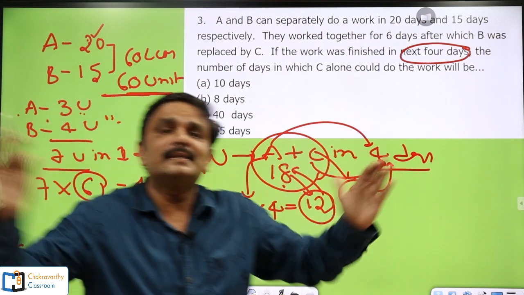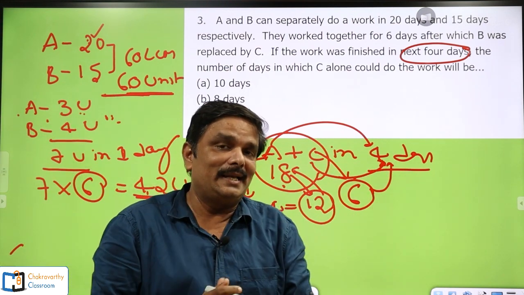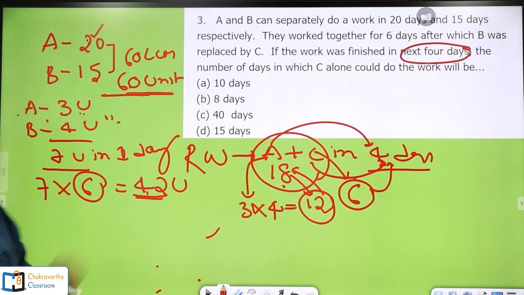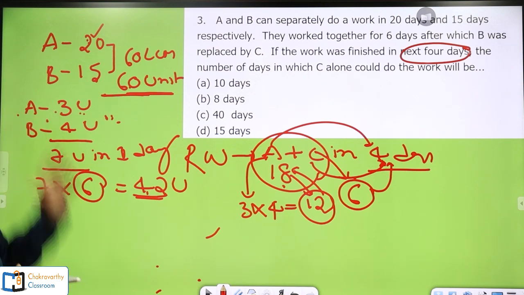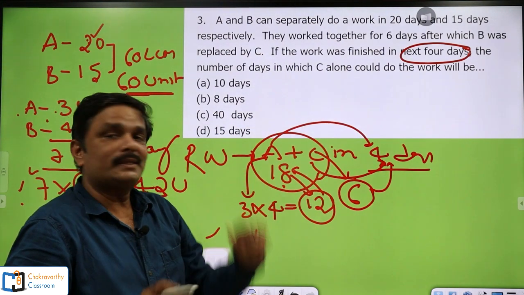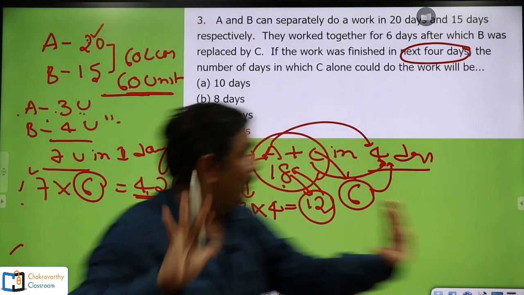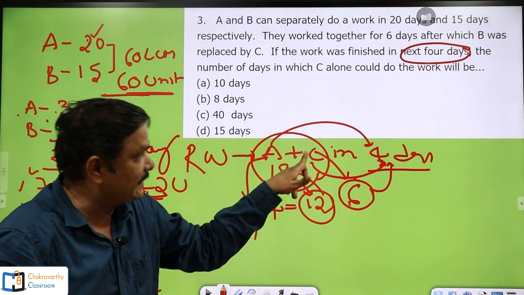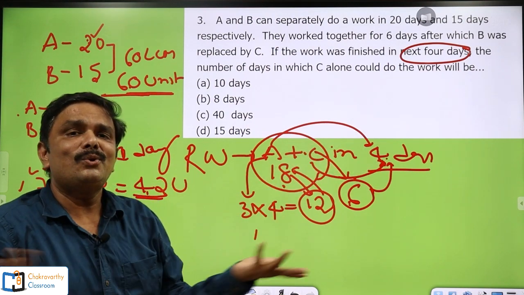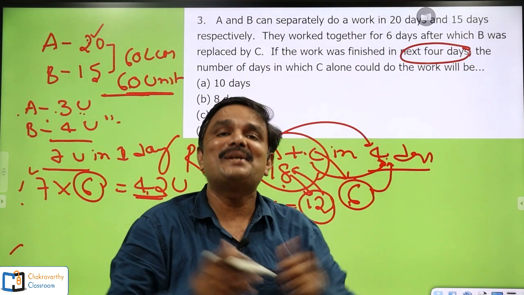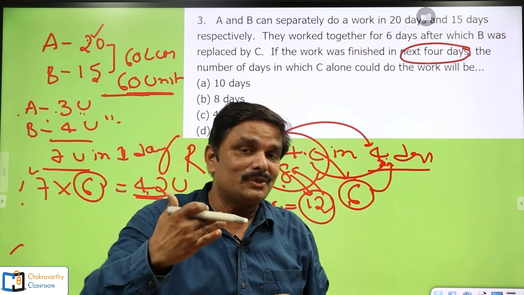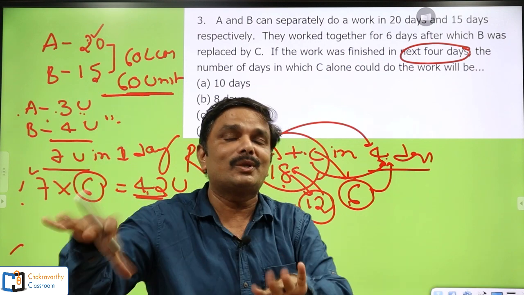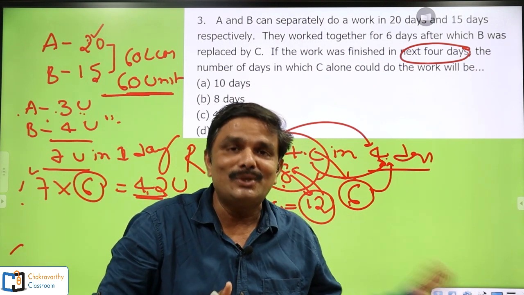Now I am bifurcating this 18 units. Out of this 18 units of work, A completed 12 units because per day he completes 3 units. So 3 into 4, 12 units completed by A. Then the remaining 6 units of work was completed by C in 4 days. Now you can easily find out the capacity of C, because to answer in how many days C can do the complete work, first of all you should know the capacity of C. This is the easiest way.